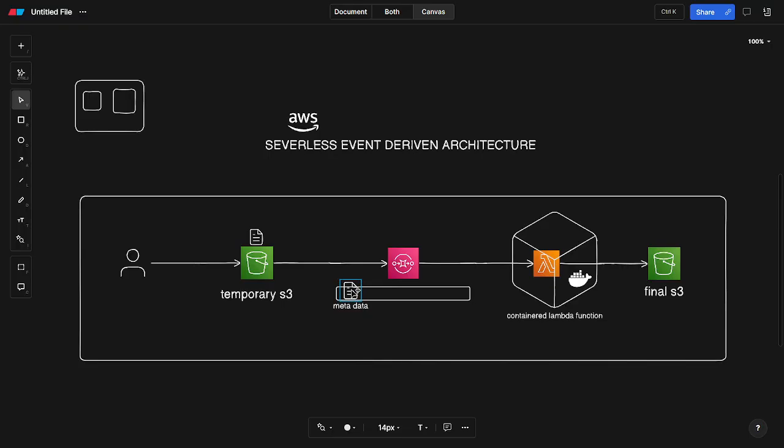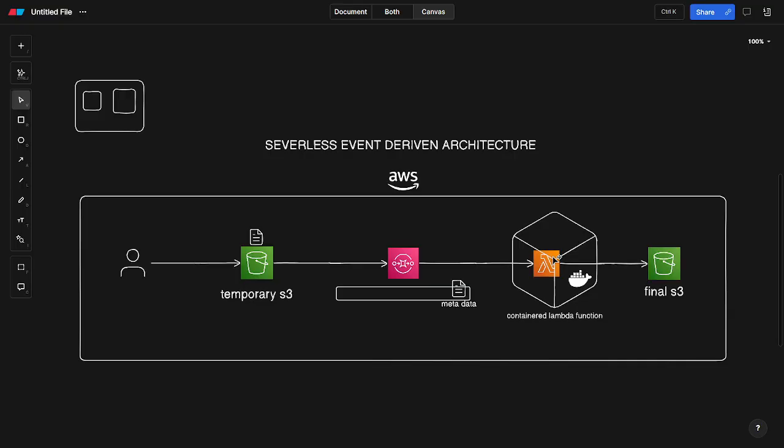Now this temporary S3 is going to trigger an event and send the metadata to our SQS queuing service in AWS, where this whole system is built on AWS. So nothing to worry about, you just need an AWS account. This is going to send the metadata to a queue, and this queue is going to trigger our Lambda function, which is running in a container.